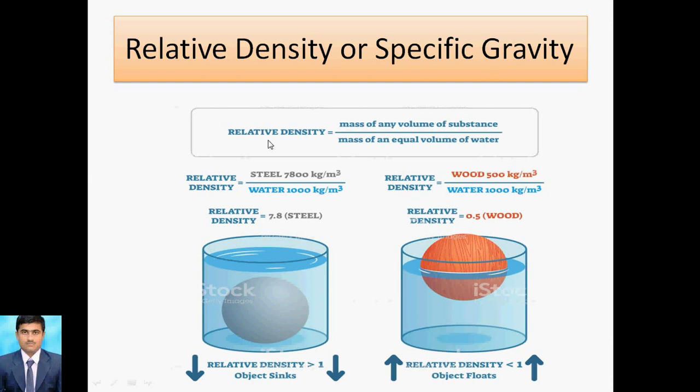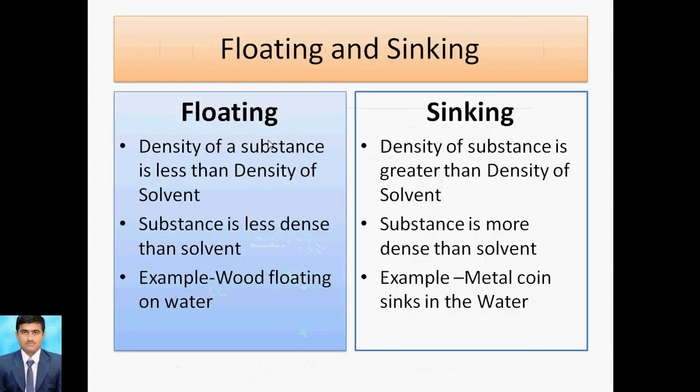Always remember that the term specific gravity is mentioned in industry because there is no unit. We can take different examples also. If you place water and oil together, what will happen? The water is at the bottom and the oil is at the upper side because of density. The density of water is 1000 kg per meter cube, and for oil it is about 800 kg per meter cube, so the oil floats.